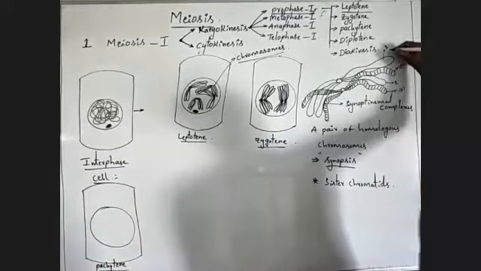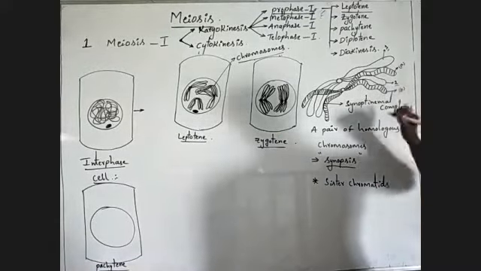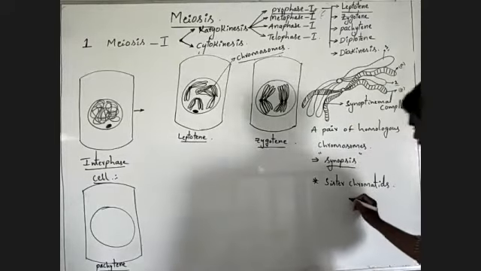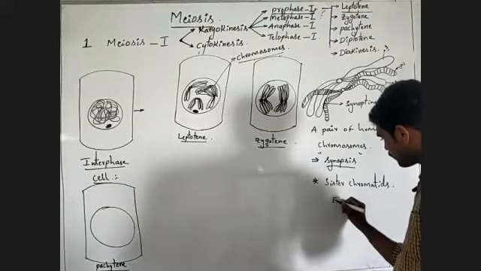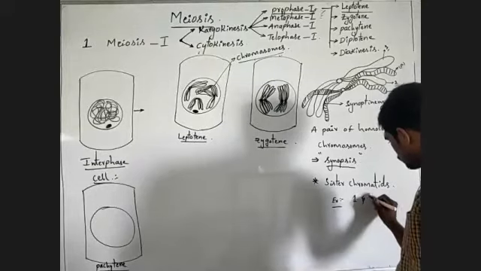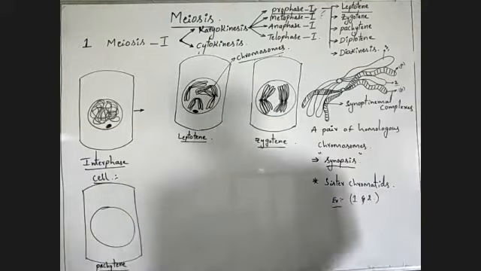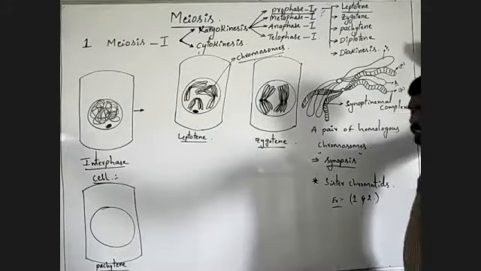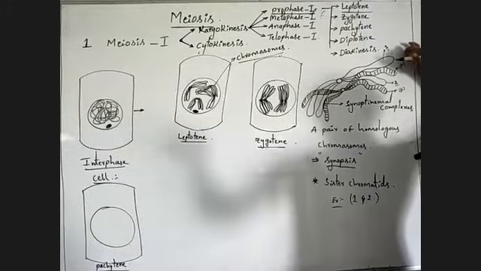Now, 1 and 2, these two are sister chromatids. Okay, here for example, 1 and 2. Next, another important point. Listen carefully.